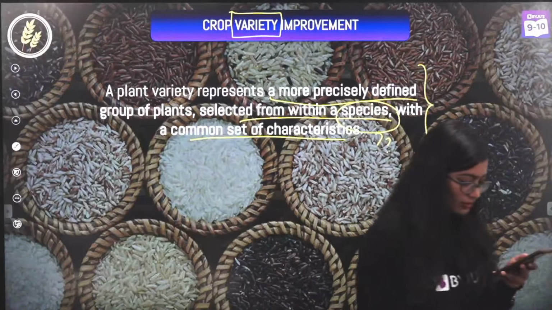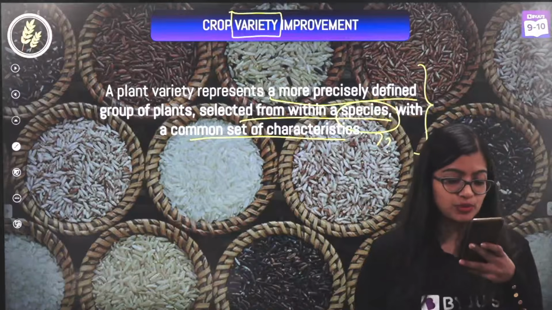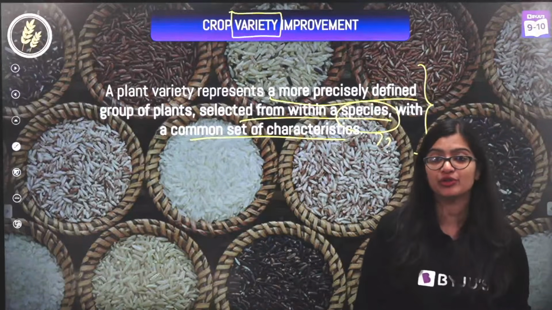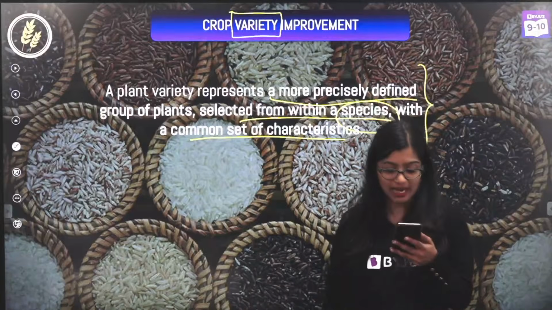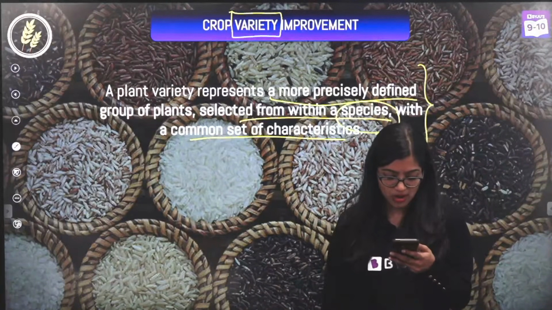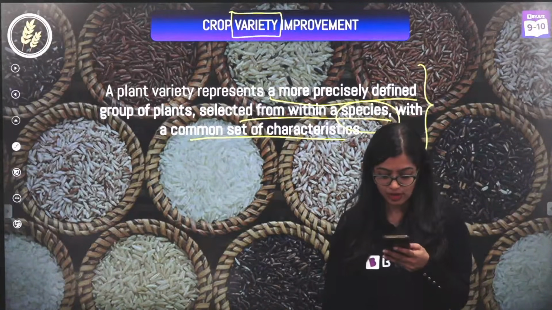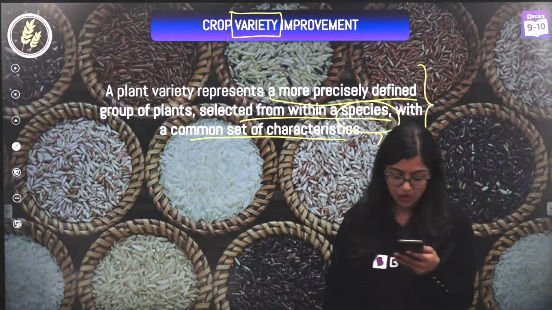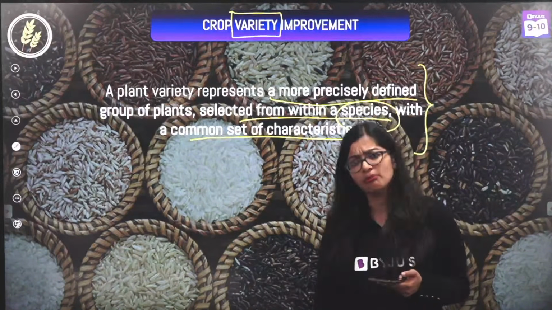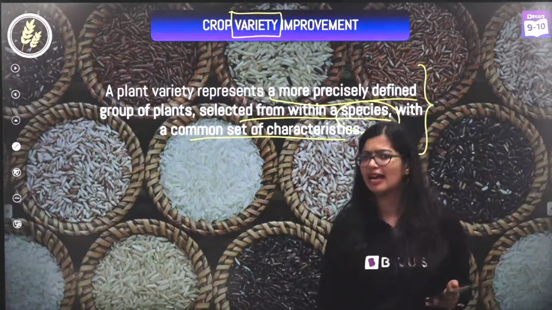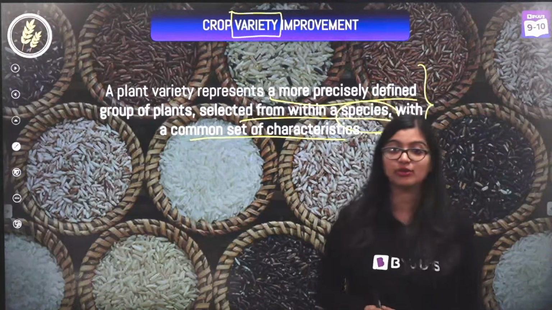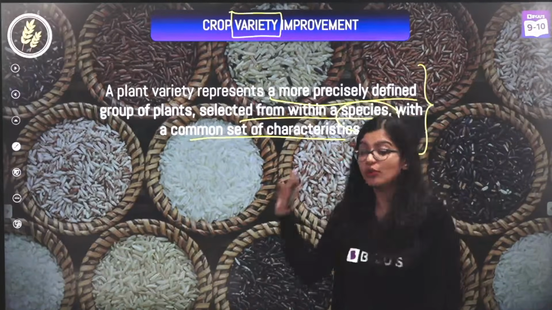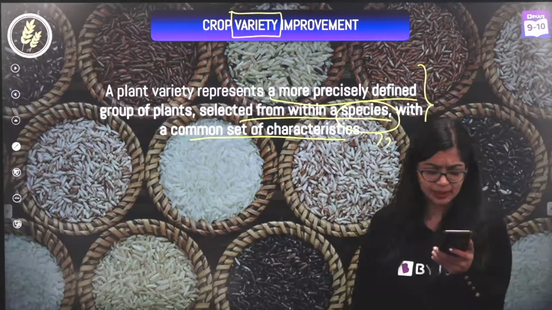You can tell me a yes or a no in the chat very quickly. Subesha is telling, ma'am, this chapter is omitted. This time around, we have it. Other 2 chapters have been omitted, okay? Yes, all right. Very good. A lot of you are saying, ma'am, I know what it means. But in case you don't know, be honest with me in the chat, ma'am, I don't know what species means. Because if you don't understand, I will explain it to you. And then the later part of it becomes very simple, okay?